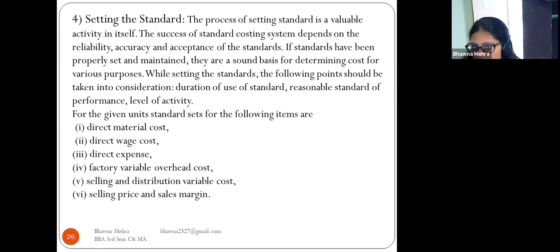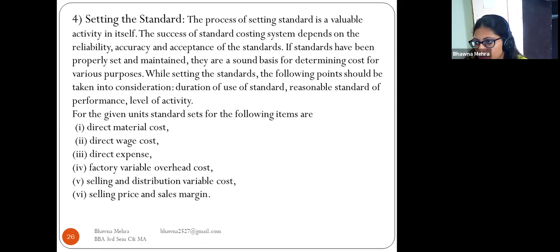Now come to point number 4, setting the standard. The process of setting the standard is a valuable activity in itself. The success of a standard costing system depends upon the reliability, accuracy, and acceptance of the standard. If standards have been properly set and maintained, they are a sound basis for determining the cost for various purposes.